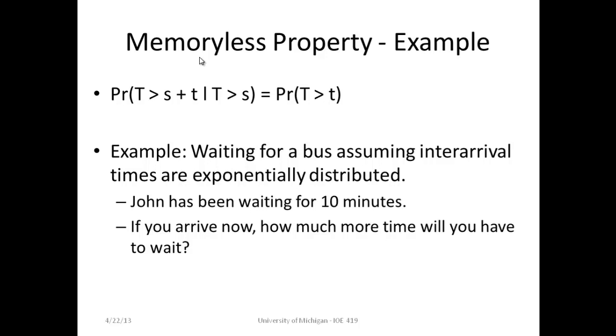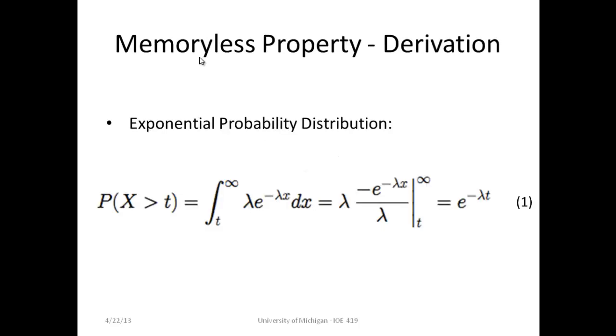The probability of you waiting 10 more minutes would be the same even if John had been at the bus stop for 2 hours, or any other amount of time. This is the memoryless property of an exponential distribution, and it is one of the basic assumptions in most queuing models.